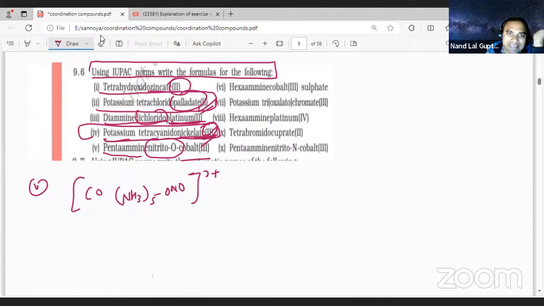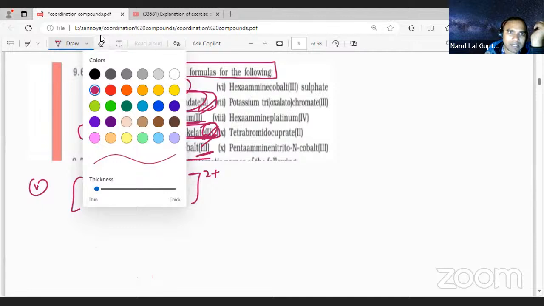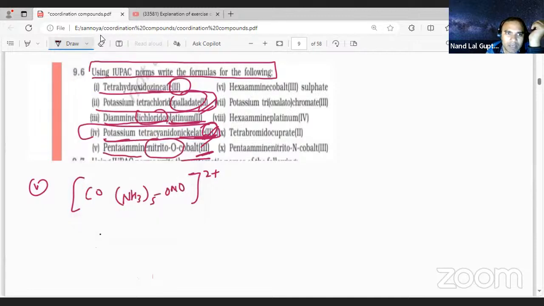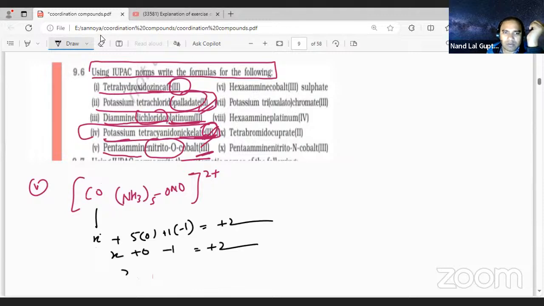Now, you said, sir, cobalt 3 is there, and why are you mentioning 2? So you can calculate it back. How can you calculate? You see, find out x, then 0 multiplied by 5, and here plus 1 multiplied by minus 1 equal to plus 2. So x plus 0 minus 1 equal to plus 2. So x is equal to plus 3. So the fifth one is also finished.